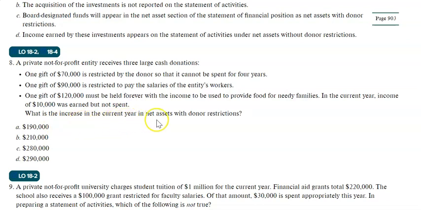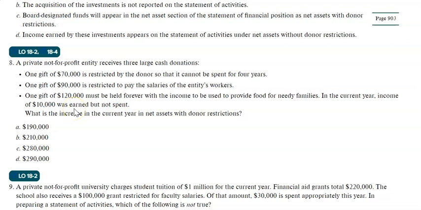Now, what is the increase in the current year in net assets with donor restrictions? Well, all these are with donor restrictions. So we're going to add all up: 70,000 plus 90,000 plus 120,000 plus the income here.